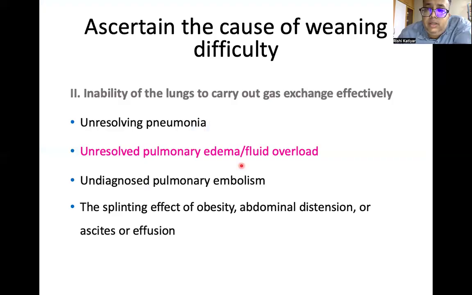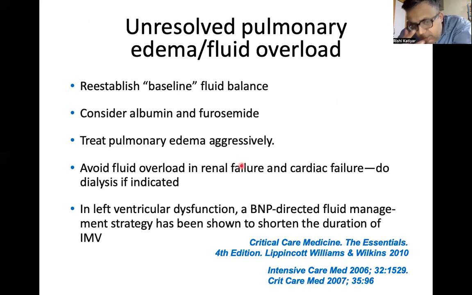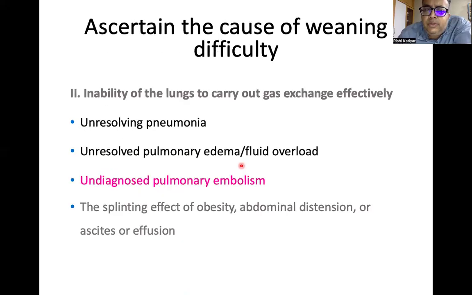Ascertain the cause of weaning difficulty, like unresolved pneumonia, unresolved pulmonary edema, fluid overload. Excessive fluid administration may delay weaning. Re-establish the baseline fluid balance. Consider albumin with furosemide. Treat pulmonary edema aggressively. Avoid fluid overload in renal failure and cardiac failure. Poor cardiac performance: maintain adequate cardiac output and tissue perfusion. Treat arrhythmias. Get an NT-proBNP done to look for excessive fluid or fluid overload.